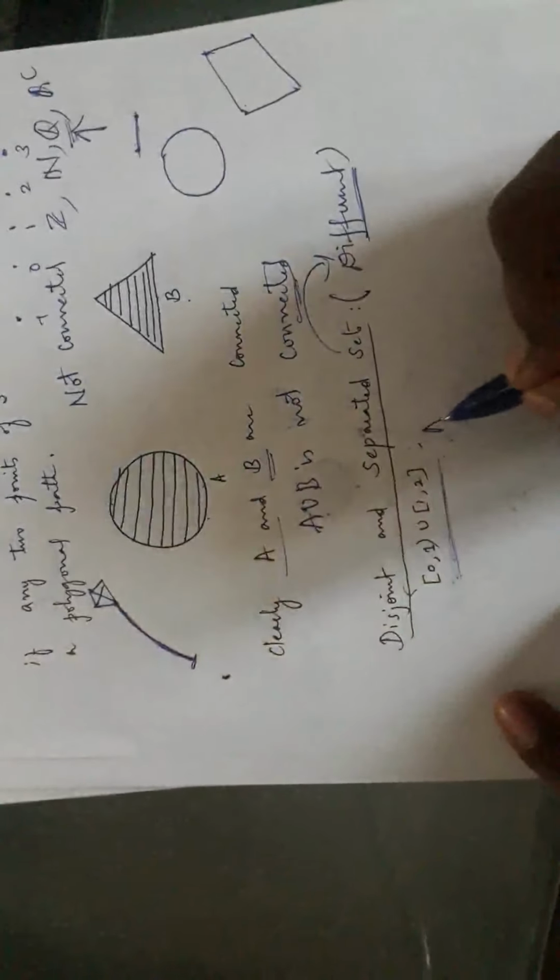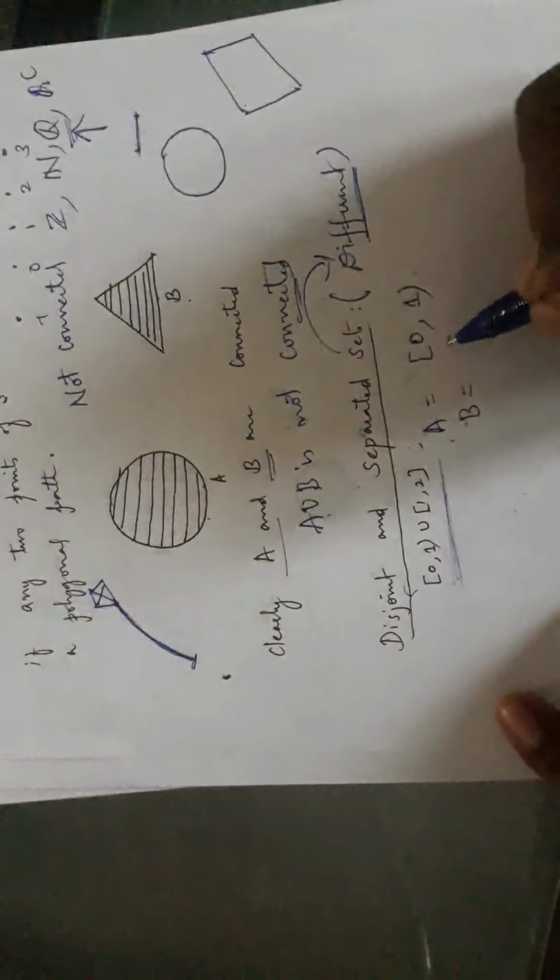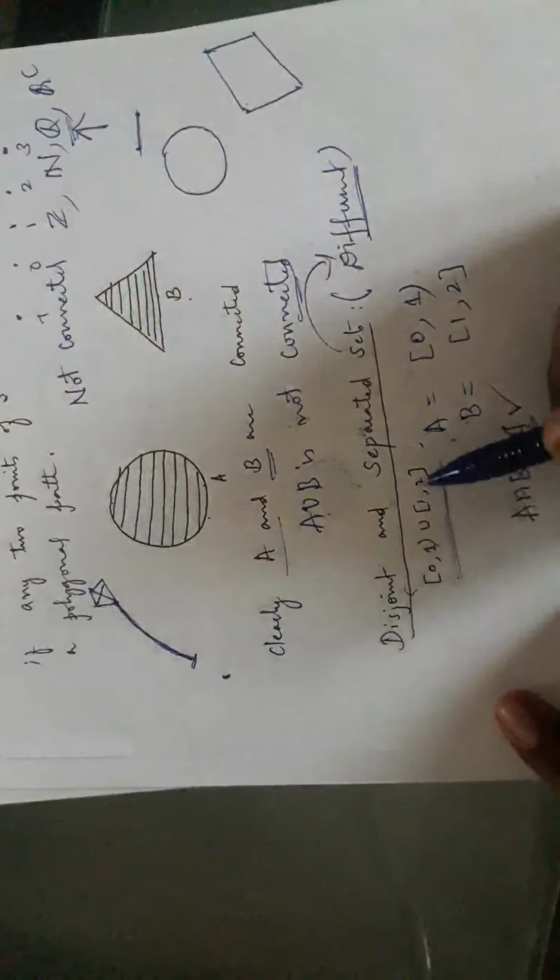They are different. I have a set here. Let me say A is closed at 0 and open at 1. B is the open interval 1 to 2. Whether they are disjoint: disjoint means A intersection B should be empty. They are disjoint, right? Whether they are connected: I am telling A union B. A union B is 0 to 2. This is connected.